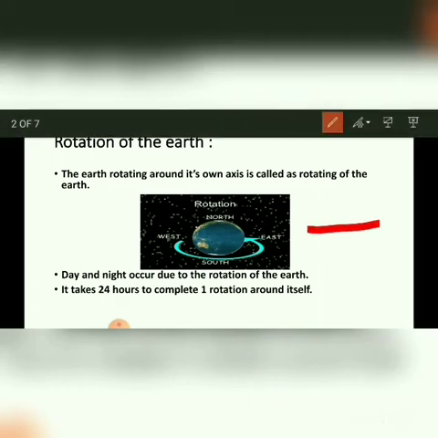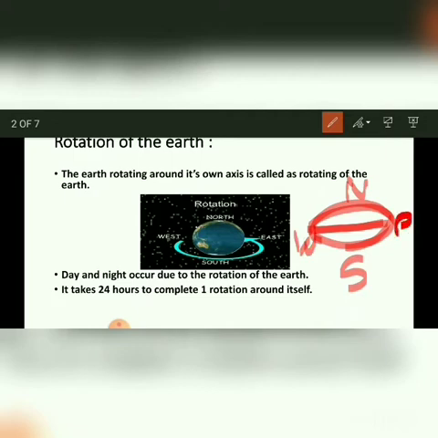This is the imaginary line, and this line divides the earth into two parts, the north part and the southern part. This is the northern hemisphere and southern hemisphere. And the earth rotates around its own axis from west to east. So these are the four directions: west, east, north, south. The earth spinning around its axis from west to east is called the rotation of the earth.